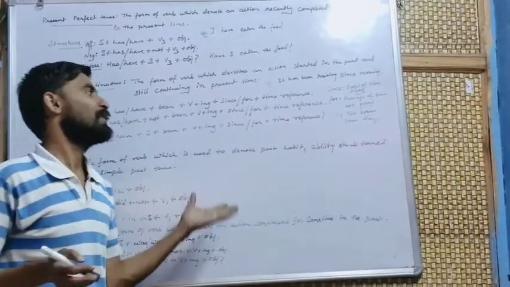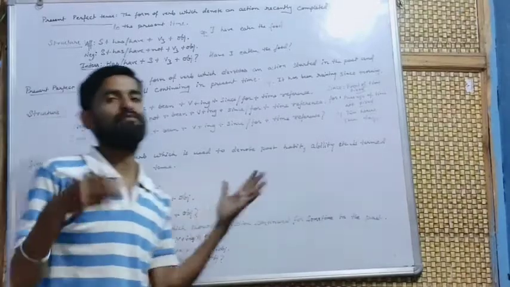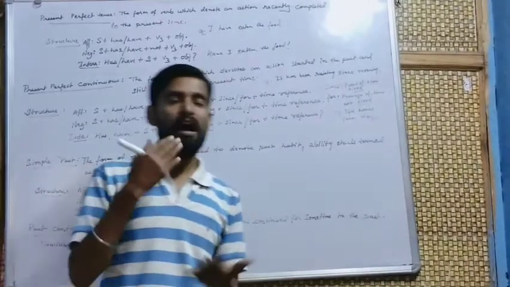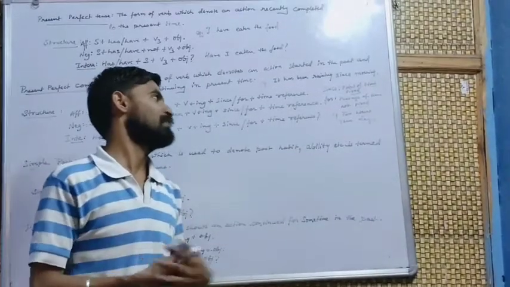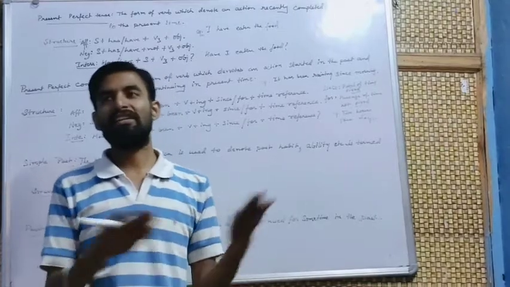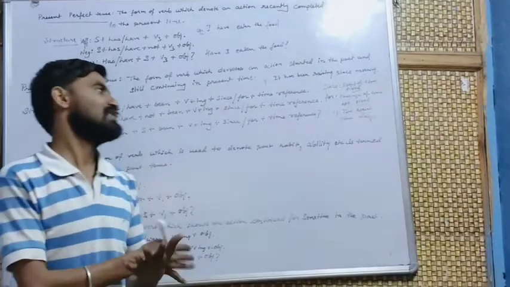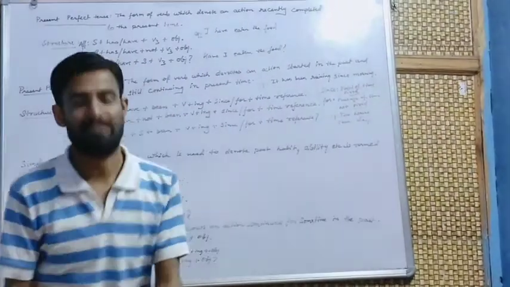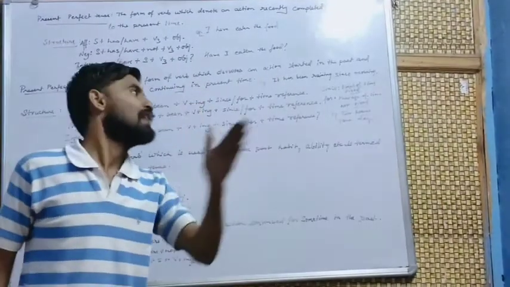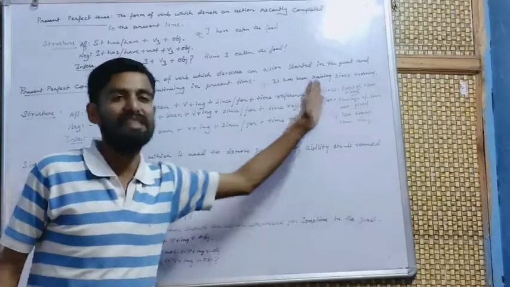For means the passage of time, not fixed: for 2 hours, any 2 hours, morning, evening or afternoon. For 3 days, any 3 days you can count. It is not fixed. If the time reference is not fixed, then we use for. And if it is fixed, then we use since.